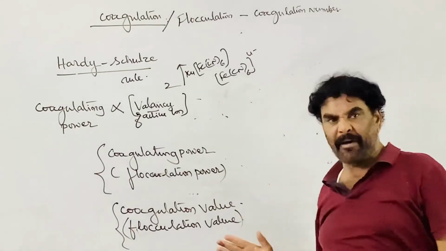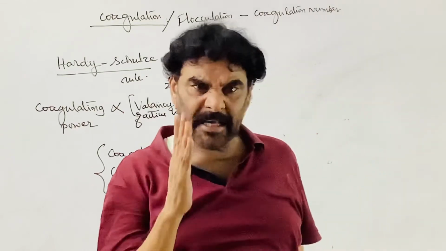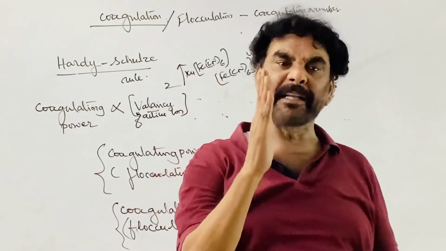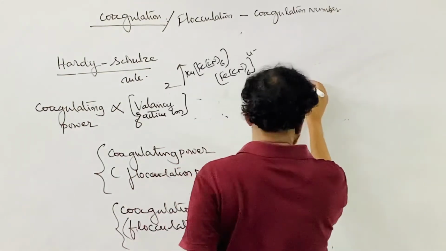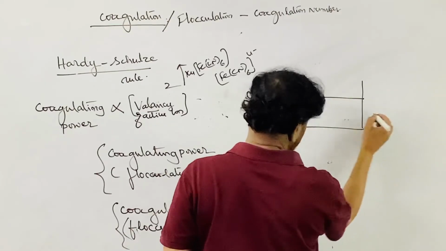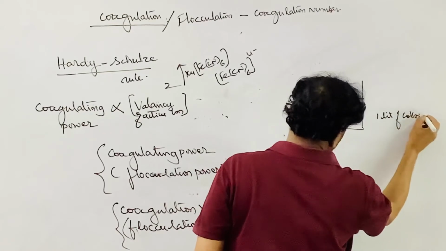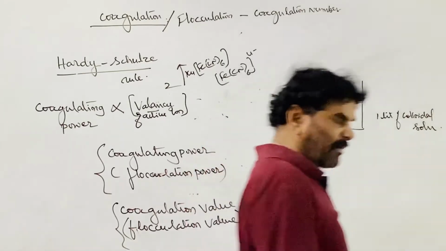The quantity of the electrolyte required to cause the precipitation of 1 liter of the colloidal solution. Now you take this colloidal system, 1 liter of colloidal solution.